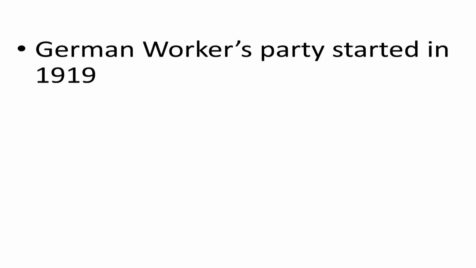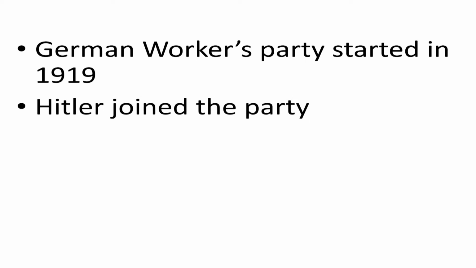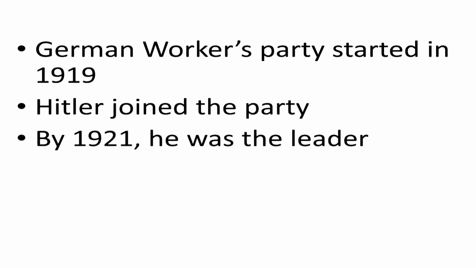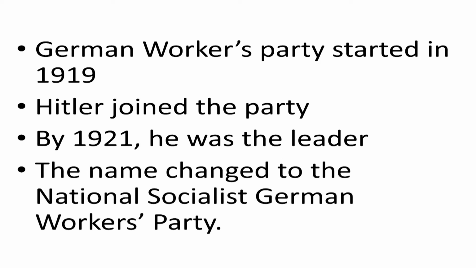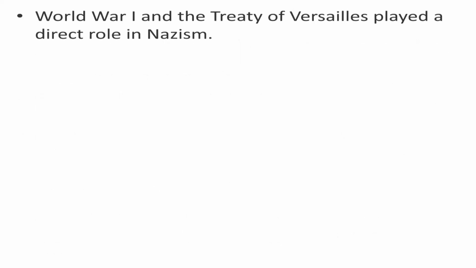Germany's Workers' Party started in 1919. Hitler joined the party. In 1921, he became the leader. The name changed to the National Socialist German Workers' Party, in short, Nazis. World War I and the Treaty of Versailles played a direct role in Nazism.